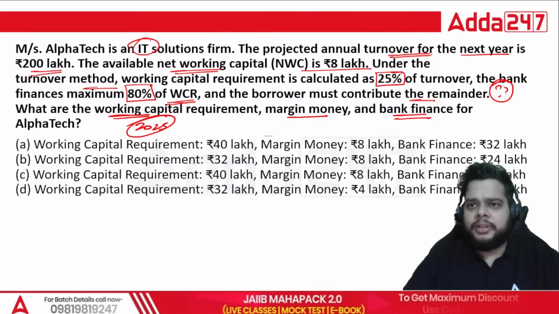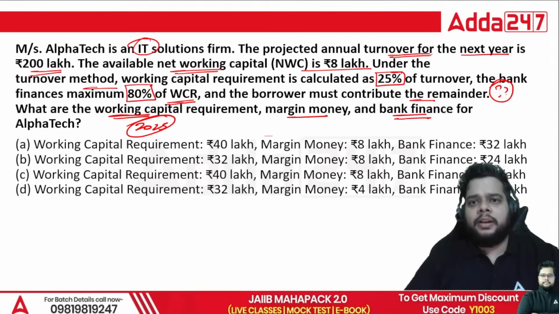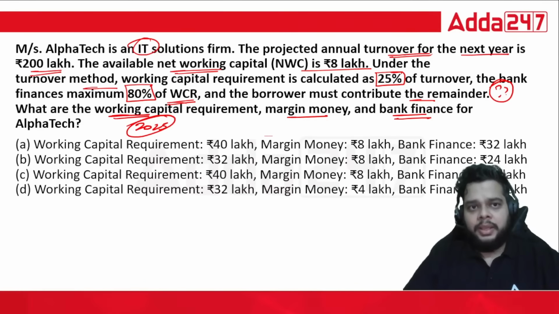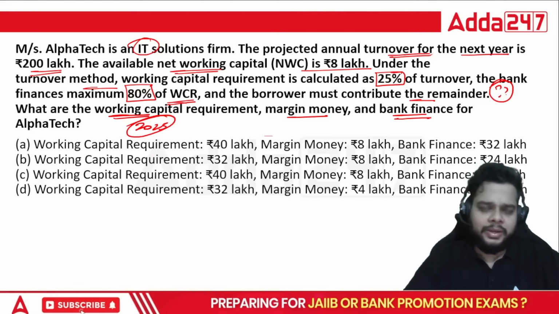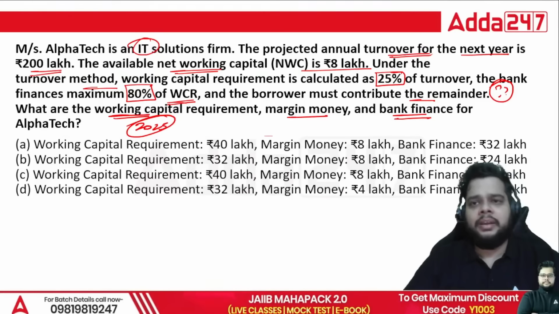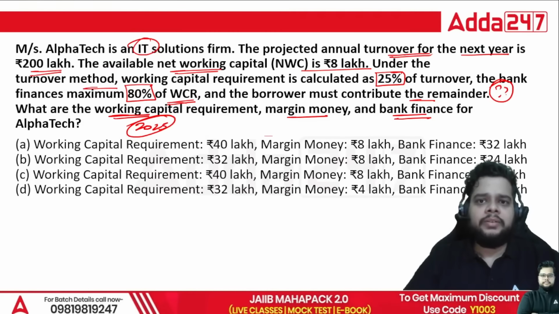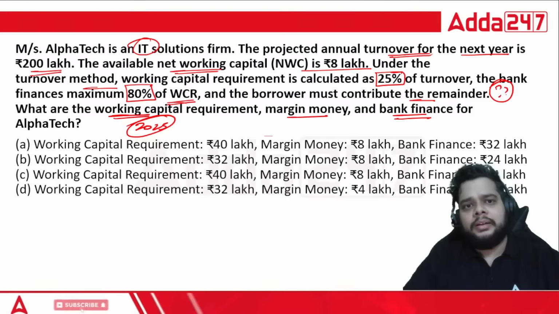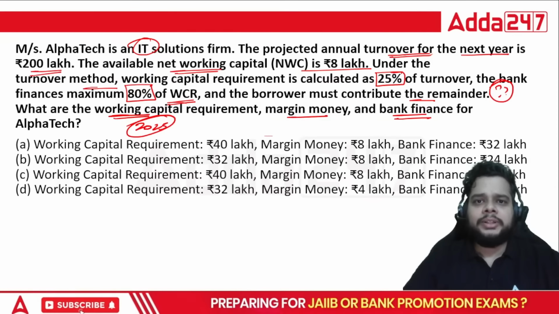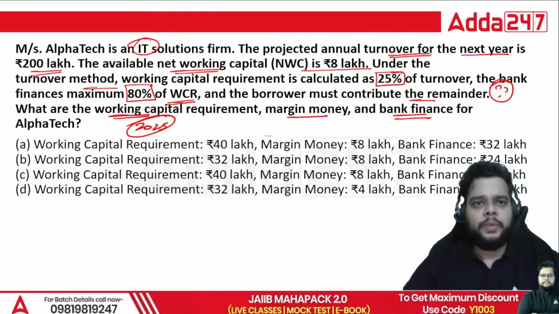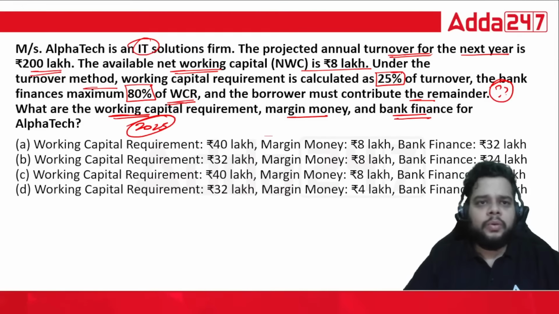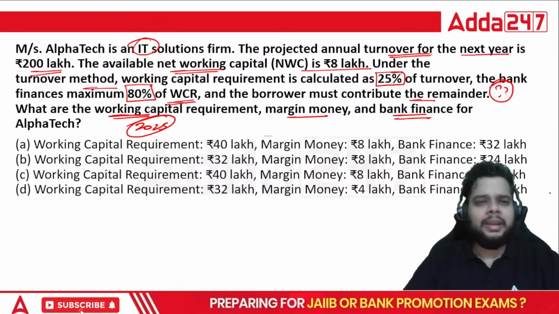Again, as I was telling you, the maximum time you will feel troubled in the numericals for PPP, it will be in the agri finance, not in these questions where working capital is given, where the turnover is given. You only have to tweak certain things like 20% going towards the bank finance, 5% in the margin money, total is what, 25%, like that. Everything is fixed.